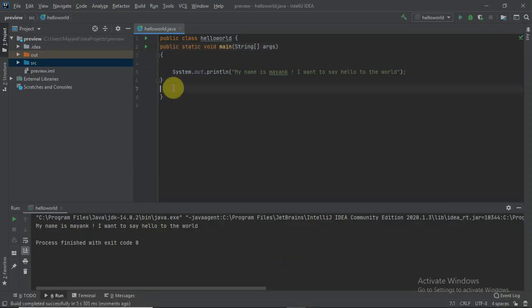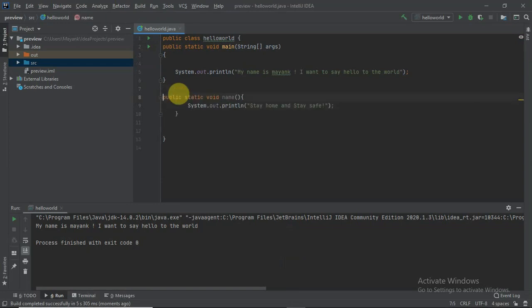Static actually helps you to create your own methods also. For example, if I create a static method like this, public static void, and the name of the method whatever you want, let's name it my name, Mayank. So this is the name of the method, and what I want to do is print another statement, stay home stay safe, and I have to call this method in the main method, right?